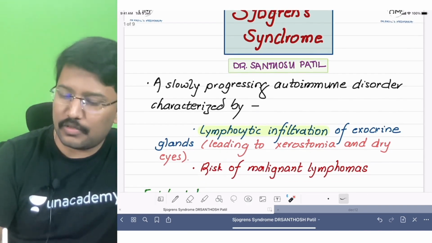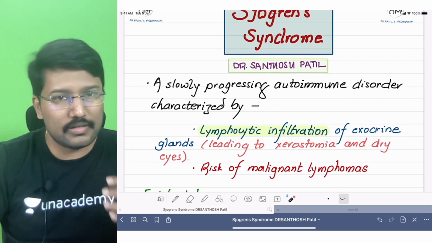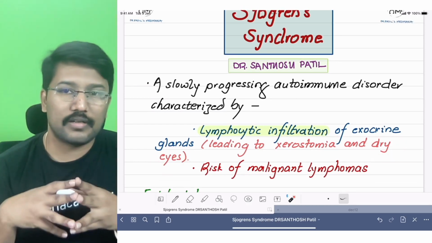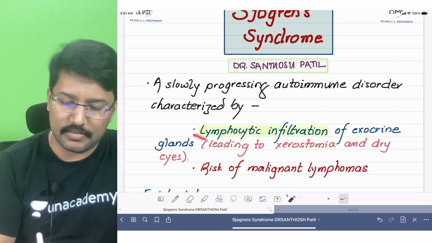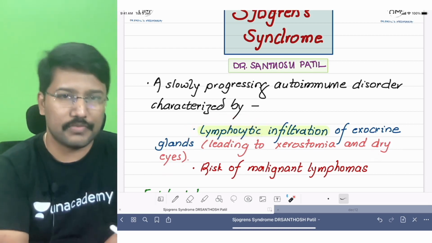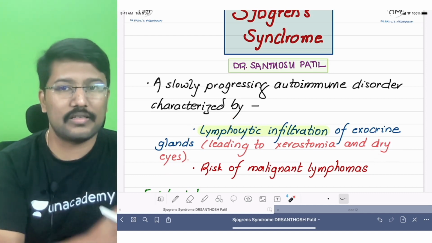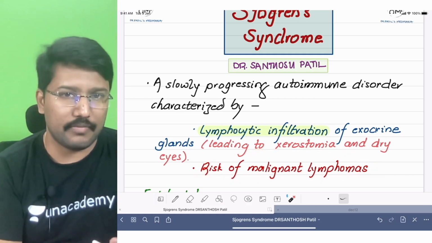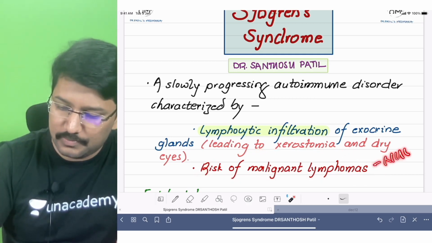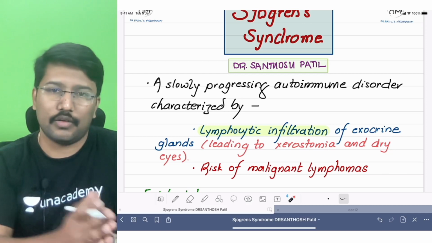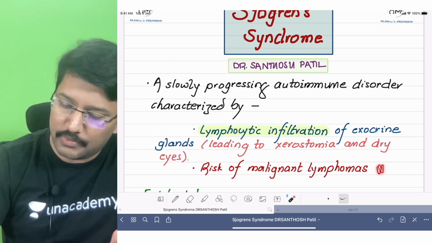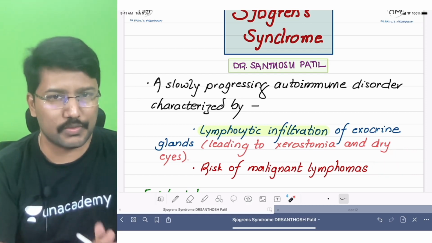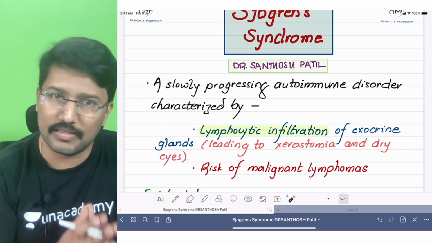So because of that, the common presentation is in the form of xerostomia, or the dryness of mouth, and dry eyes. Right? And because it's a disorder where lymphocytes are activated, there is a lymphocytic activation, and this lymphocytic activation increases the risk of malignant transformation. Thus, these patients are known to develop malignant lymphomas, mainly non-Hodgkin's lymphoma, and also maltomas. They are also prone to develop maltomas. So there is a risk of malignant lymphomas in these patients.